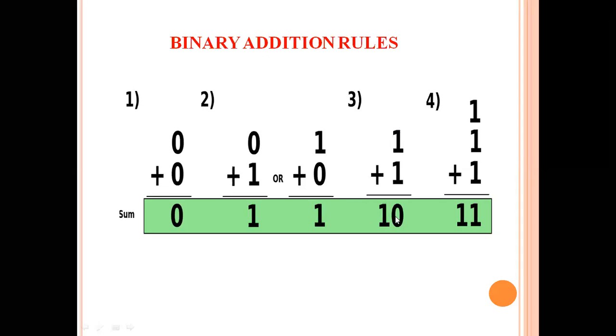Yes, ma'am. In this, 1 plus 1 means 0 with carry 1. As we have 8421, 2 is represented as 1, 0. Similarly, if we add three ones, normally 1 plus 1 plus 1 means 3. 3 is represented in 2 bits as 1, 1. You can check in the 8421 code, and you get only 2 bits. That's why we are using 1, 1. So this is how we are going to do it. In the next slide,